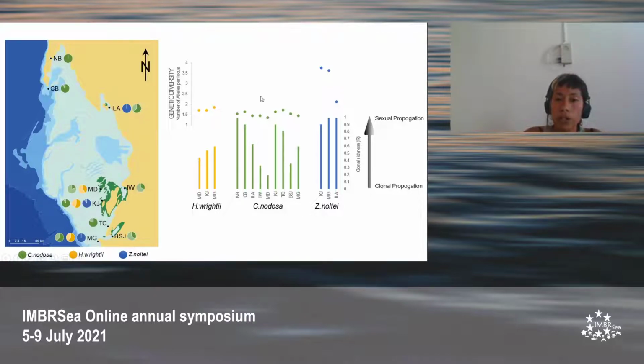So here we're also going to look at another measure of genetic diversity, which is allelic richness, which is measured by the number of alleles per locus. It shows us a species' long-term potential for adaptability and persistence. So a higher allelic richness shows higher evolvability. Even though in a lot of these populations the clonal richness is quite high, it's interesting to see that allelic richness is quite low, with the exception of Kiji and Mangma here in the Zostera noltei populations.